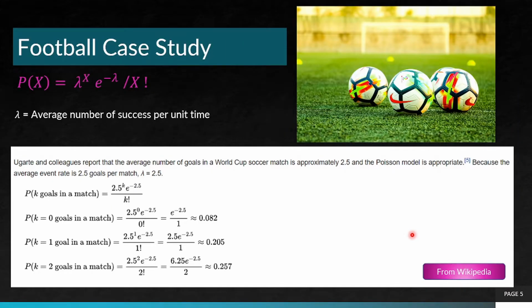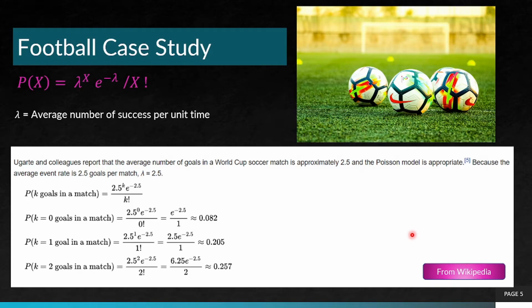A very interesting case study, a football case study. Who would have thought that we could apply the Poisson distribution to a football case study? So, here again it is. Ugarte and colleagues report that the average number of goals in a World Cup soccer match is approximately 2.5 and the Poisson model is appropriate. Because the average event rate is 2.5 goals per match, lambda is equal to 2.5.